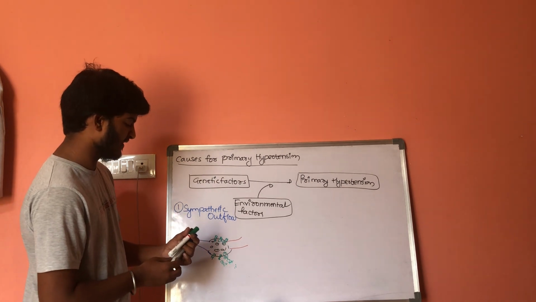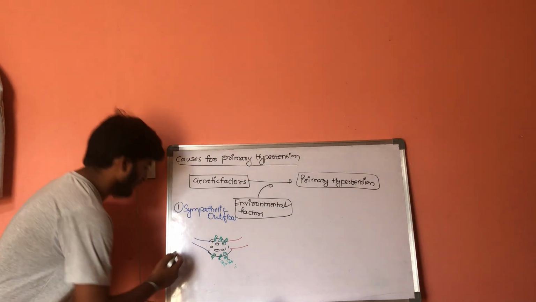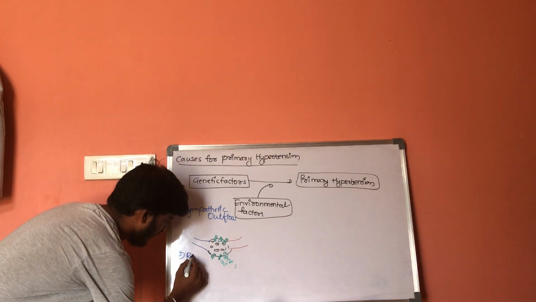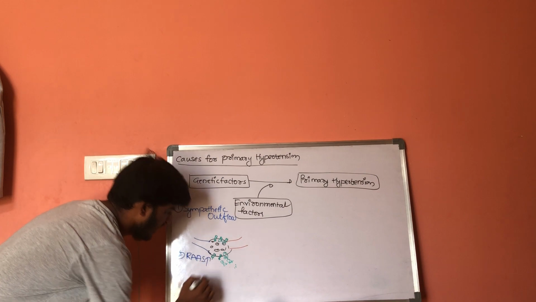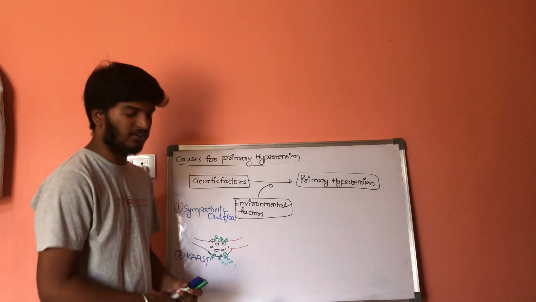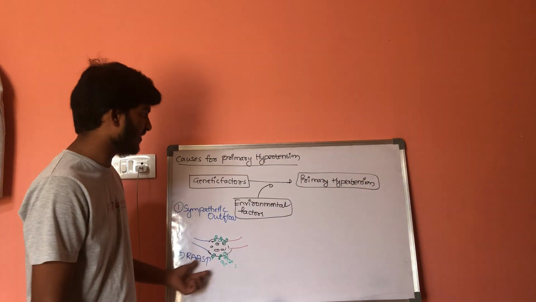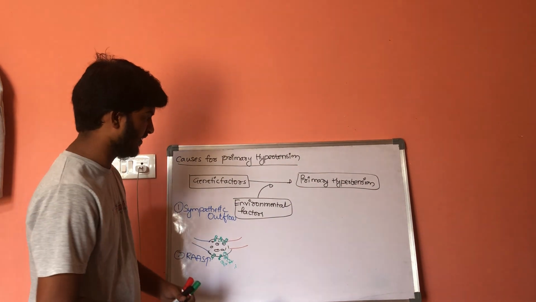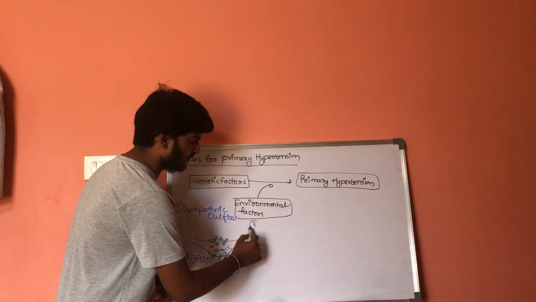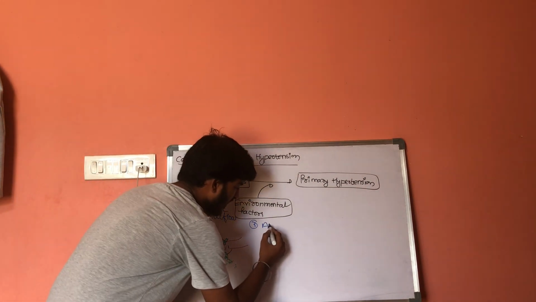And the second factor is renin-angiotensin exaggeration. If there is excessive usage of the renin-angiotensin-aldosterone system, there will be an increase in cardiac output and stroke volume. It results in primary hypertension. Next one is natriuretic peptides, atrial natriuretic peptides.